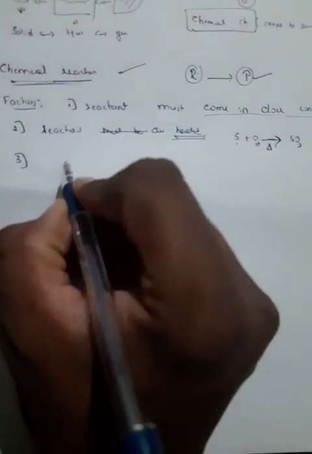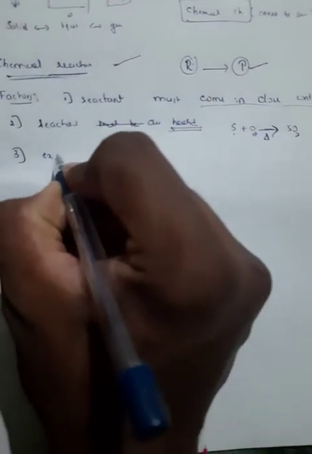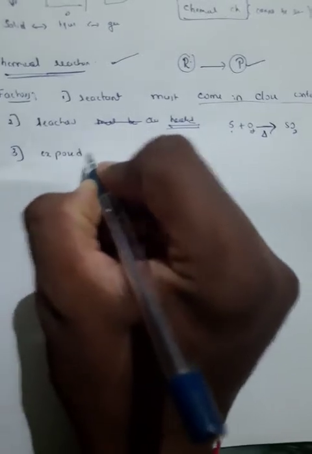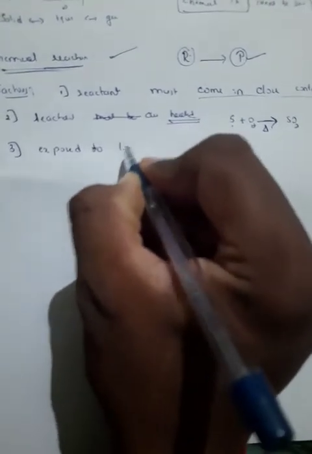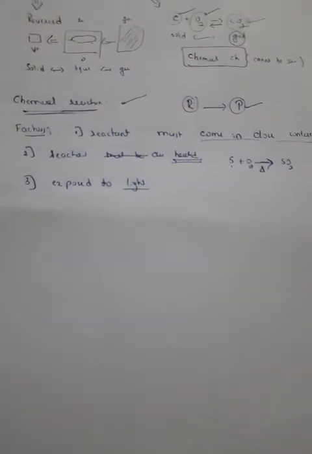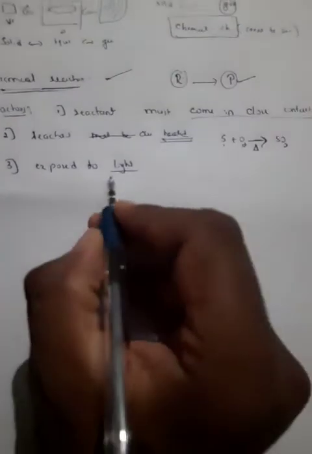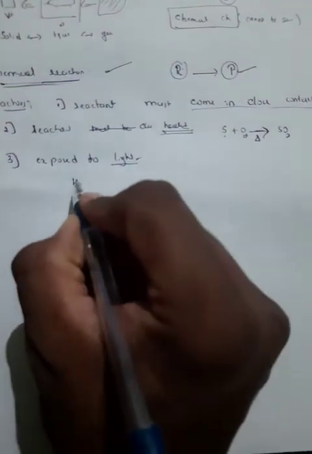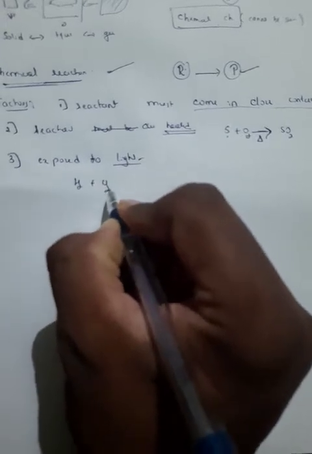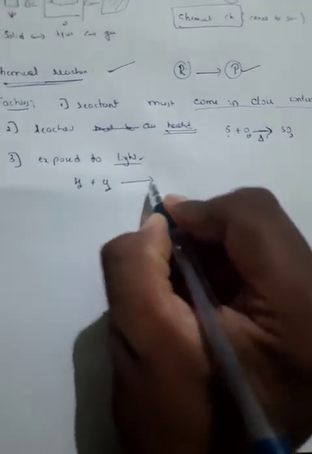Then what's the third condition? The third condition is that the reactants must be exposed to light, because there are some reactions which we call photochemical reactions. Photo stands for light. So photochemical reactions are the reactions which are dependent on light. For example, you mix H2 and Cl2 and allow them to react, they will never react at all.